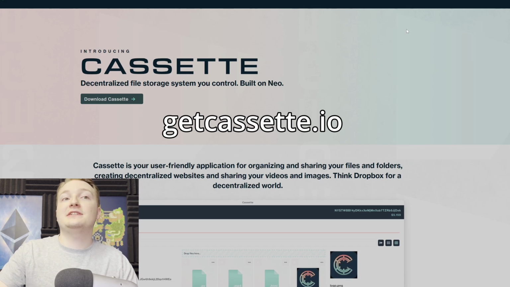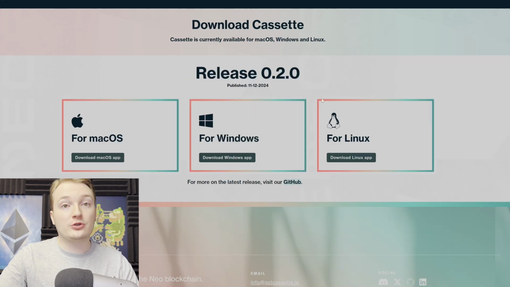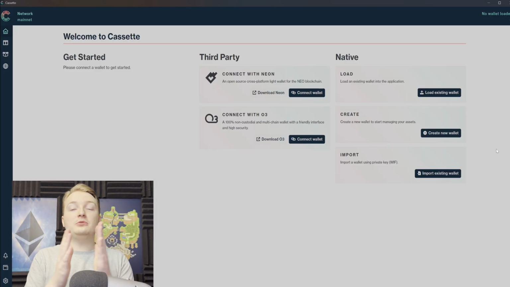getcassette.io. Head to the top right or the middle here where it says download Cassette. Click your choice of download for your operating system. I'm on Windows, so I will hit Windows app. Then go ahead and install the application. Once installed, you will be greeted by this beautiful screen welcoming you to Cassette.